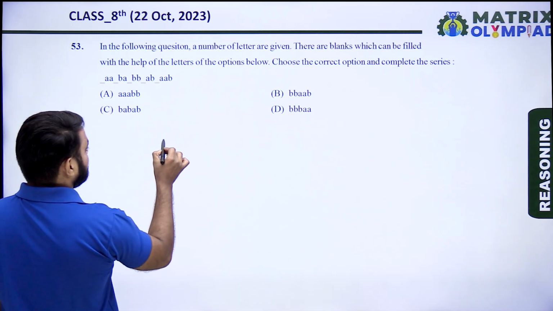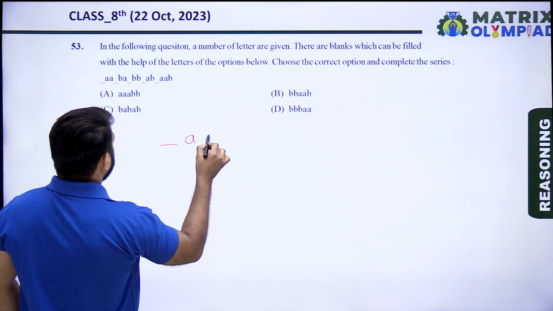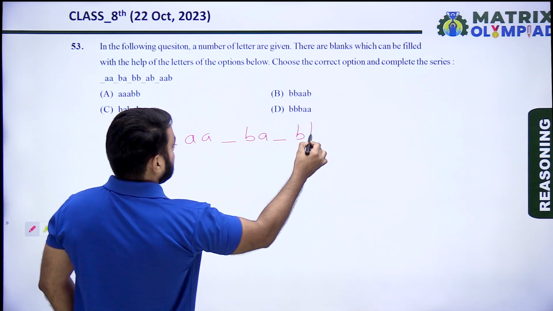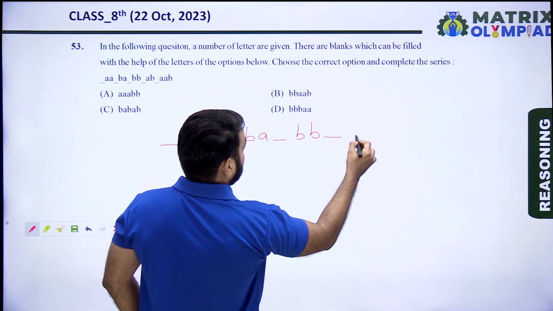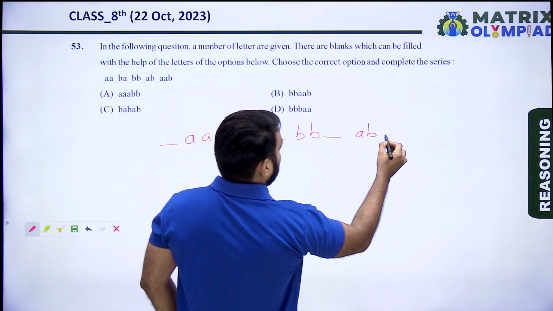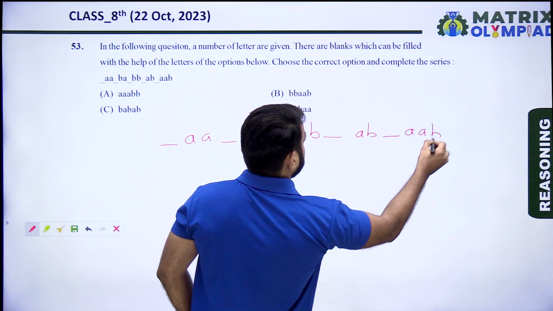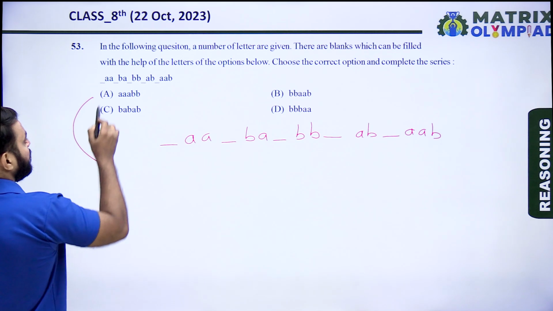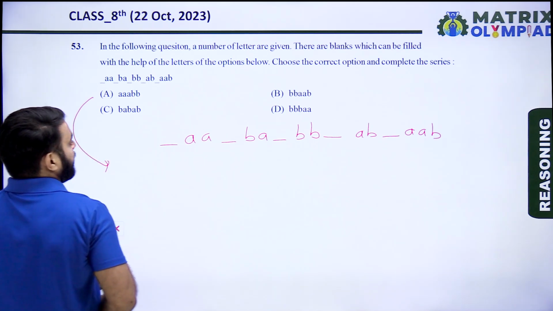The question is: blank A, blank B, A, blank B, B, blank A, B, blank A, B. We put in the options one by one, so first taking option A.